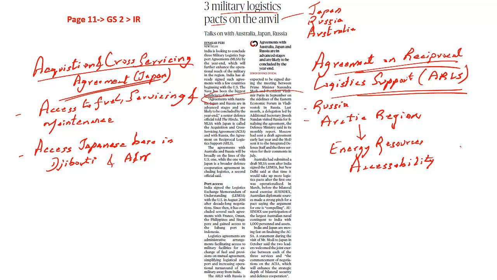In spite of all pressure from the United States of America, India has been one of those rare nations that has been able to make strategic agreements both with the United States of America as well as Russia. So in case this becomes successful, India will be one of the nations which will have strategic agreements with both the United States and Russia in spite of extreme pressure from the United States. Previously, we have also seen that India has entered into an agreement with the United States as well, in the form of the Logistics Exchange Memorandum of Agreement.